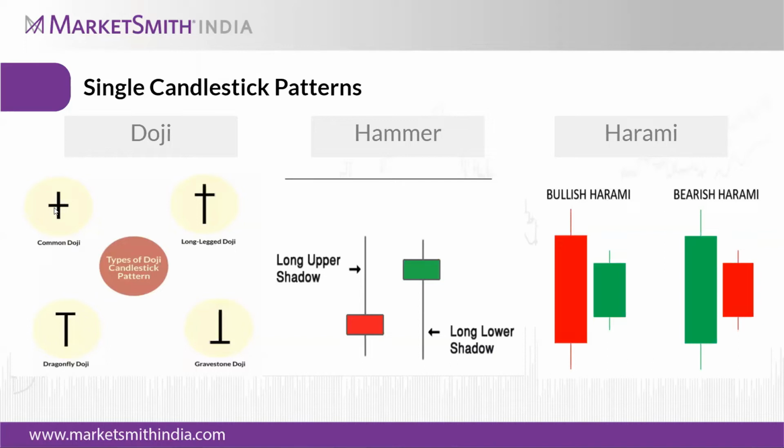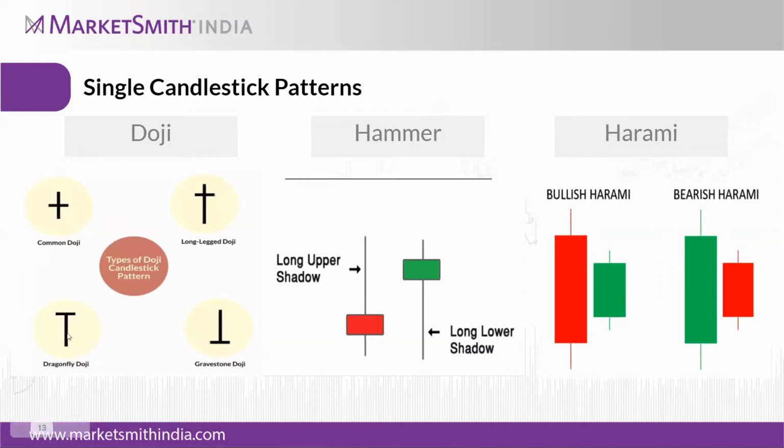Whatever the open price is, the close price is almost the same. So it is formed like a cross or plus sign, where there is a high and a low, and the open and close are common.